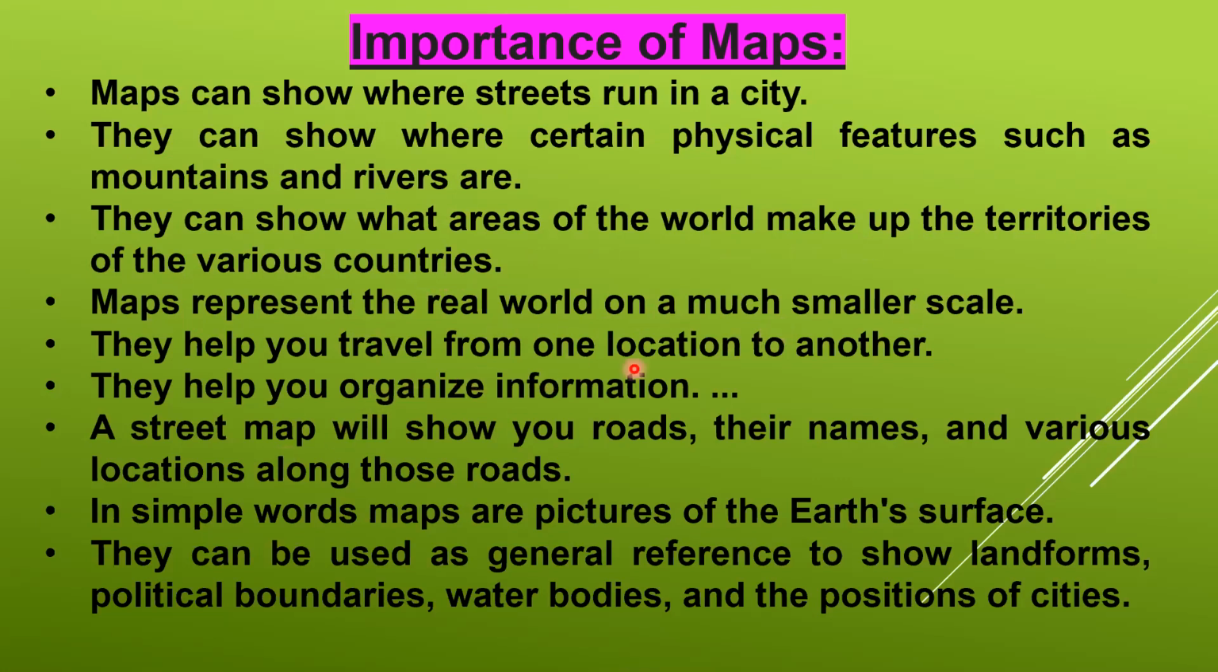They help you travel from one location to another, as we have discussed with Google Maps. They help you organize information. A street map will show you roads, their names, and various locations along these roads. In simple words, maps are pictures of the Earth's surface. They can be used as a general reference to show landforms, political boundaries, water bodies, and the position of cities.